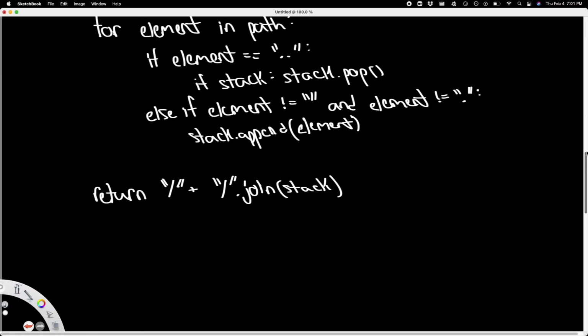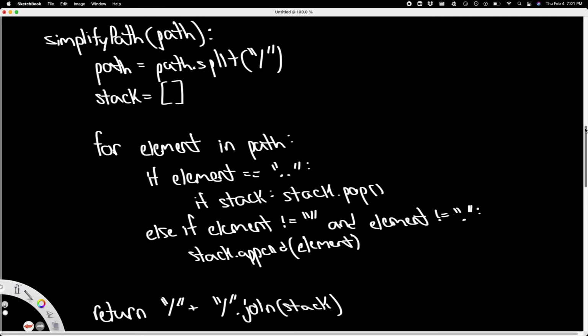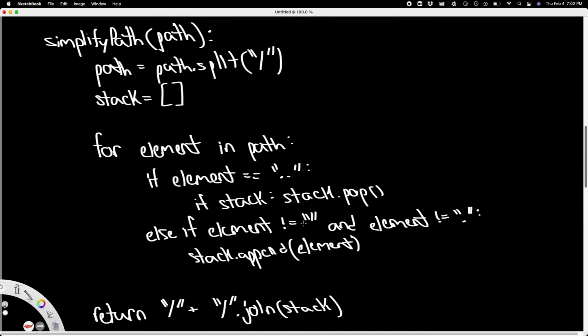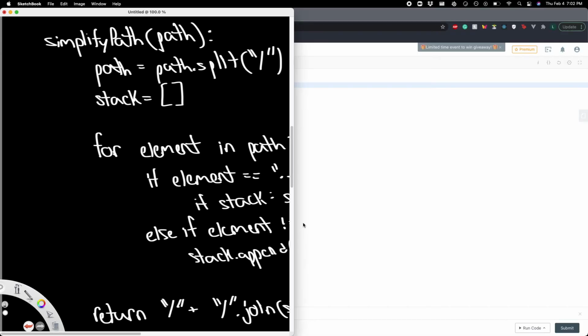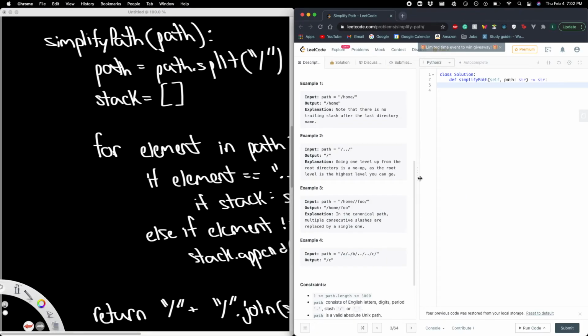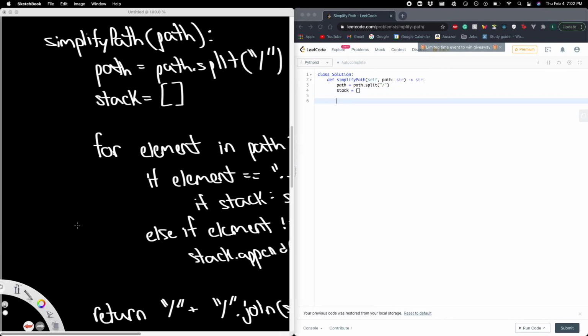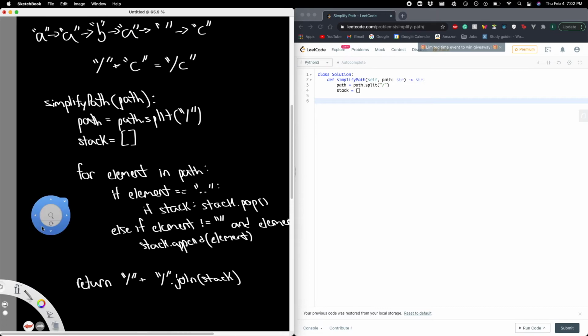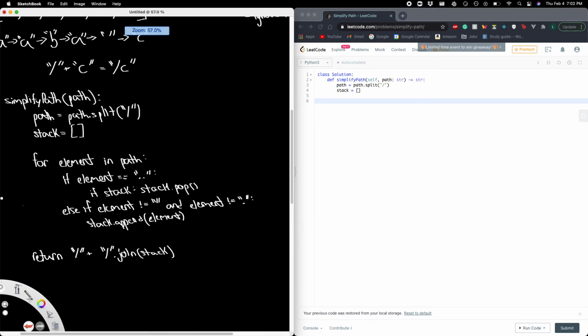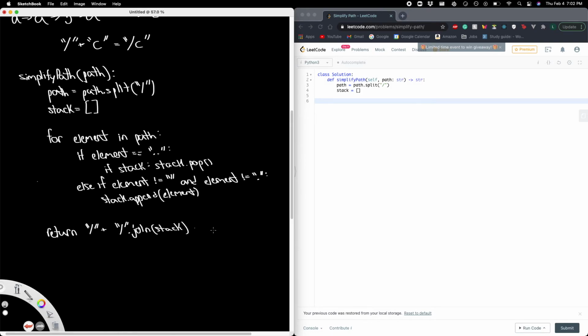Other than that, this code is 100% done. So now let's make sure we get the right answer. So let's split our path by forward slashes. And then let's create our stack. Whoops, let me make sure you guys can see this. There we go. Now let's iterate